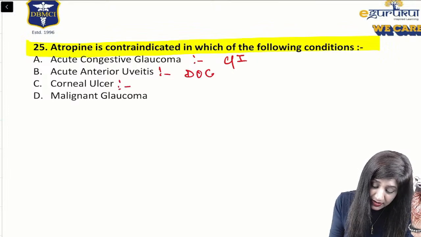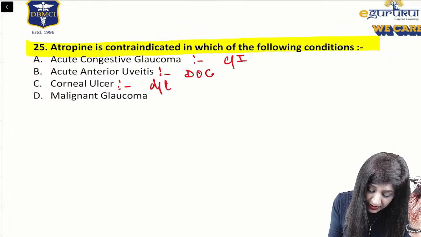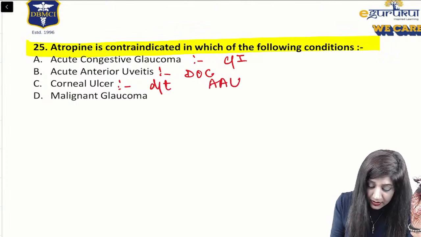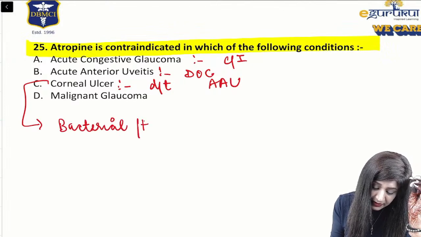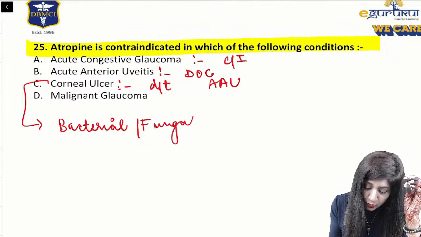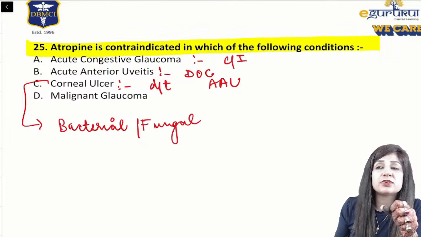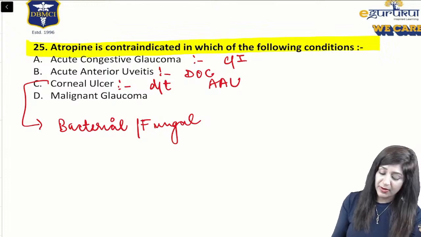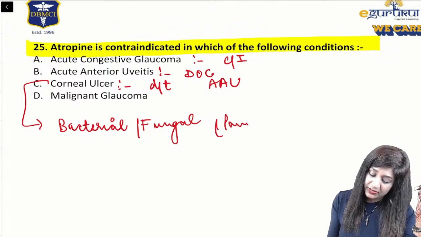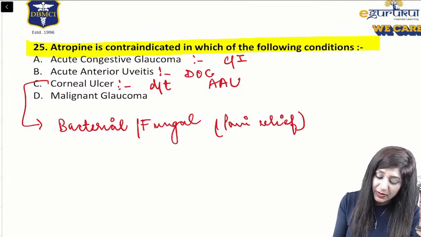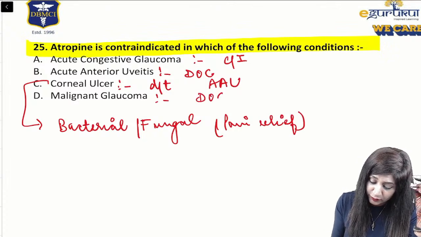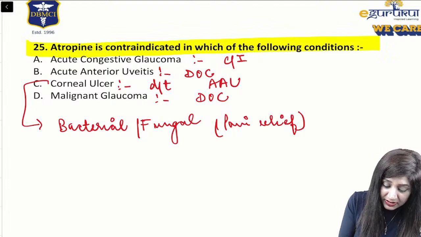Corneal ulcers: again we give it due to the acute anterior uveitis, especially with bacterial or fungal ulcers, because both affect the cornea and its nerves, so we have pain. For the associated uveitis and pain relief, we give it. Malignant melanoma: again it is the drug of choice. That is why the answer to this question is A.